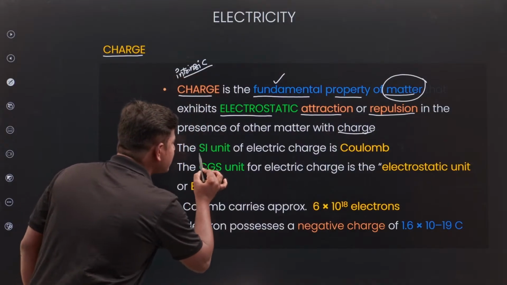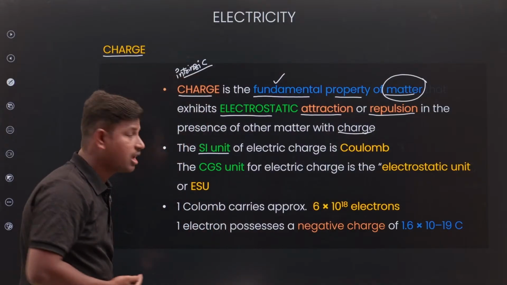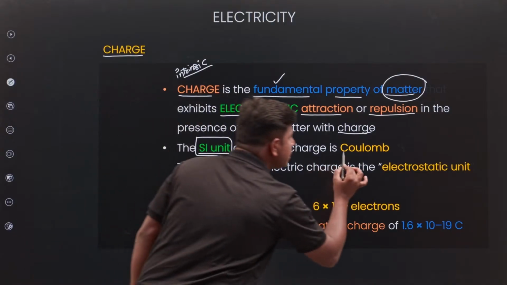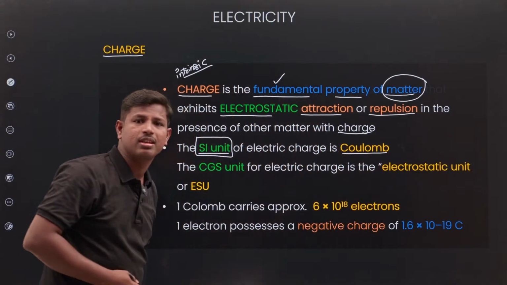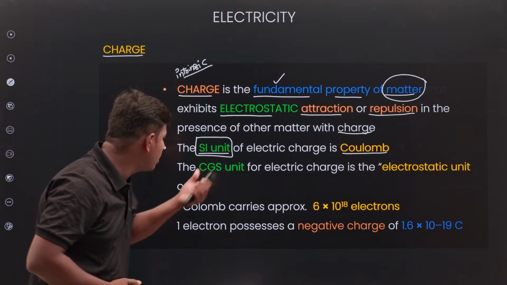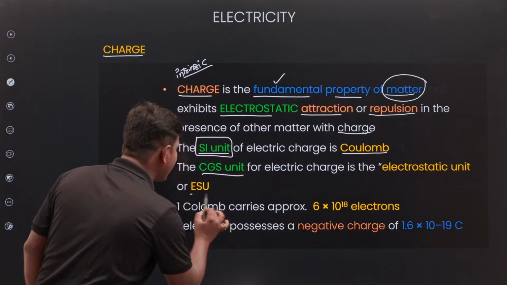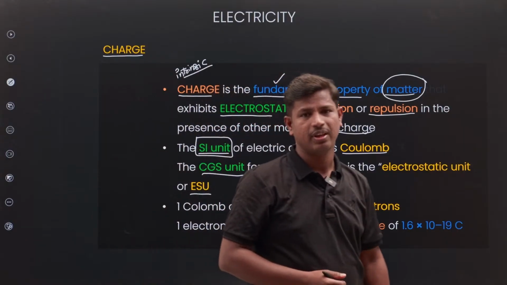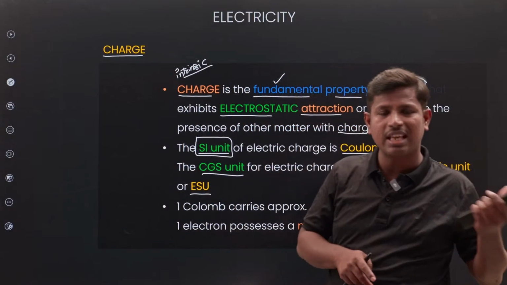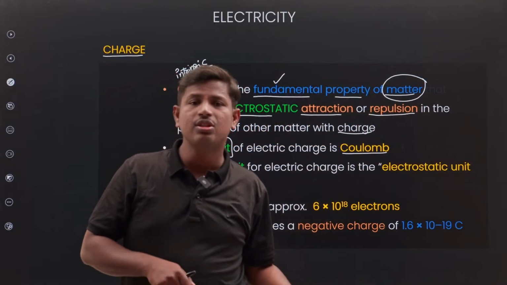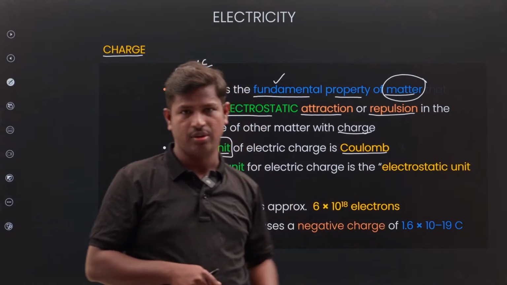Next, what is the SI unit of electrical charge? Remember, the SI unit of electrical charge is coulomb. The CGS unit is ESU, electrostatic unit. Okay, we have two units: SI unit and CGS unit. SI unit is coulomb. CGS unit is the electrostatic unit.